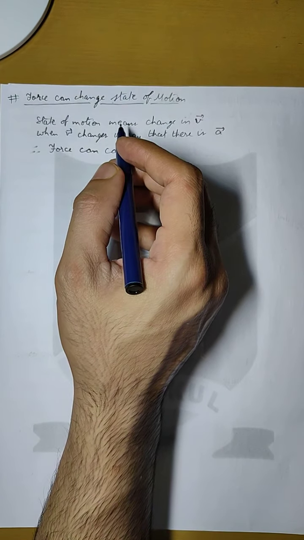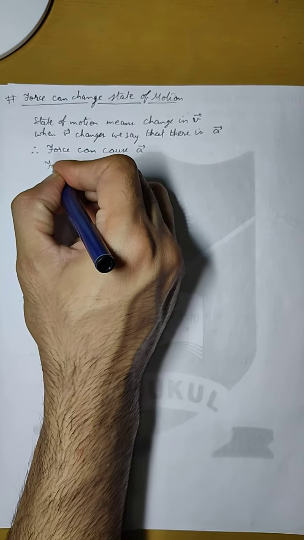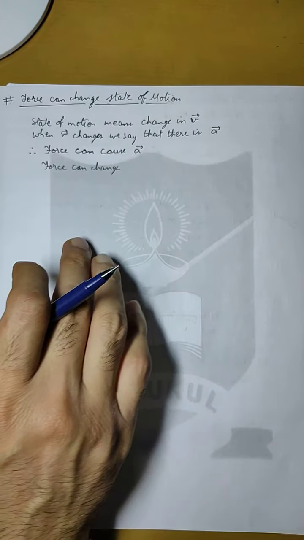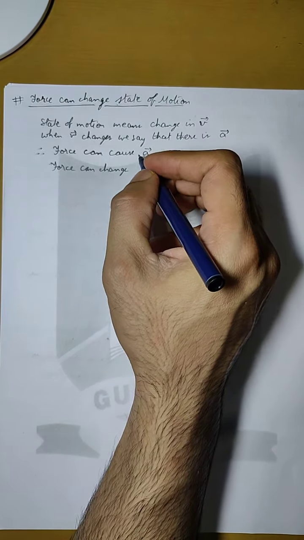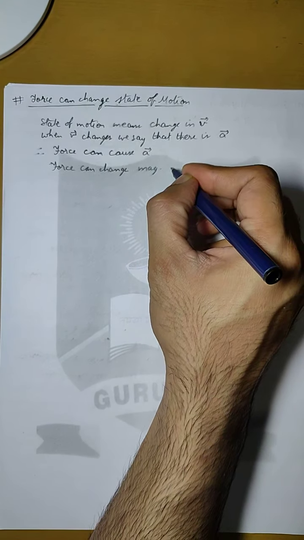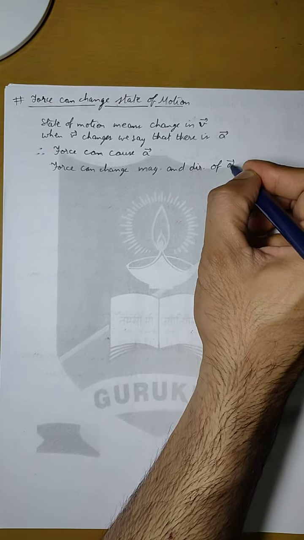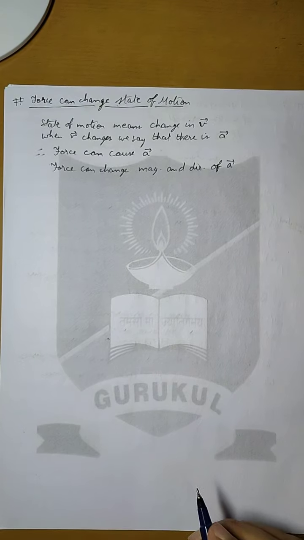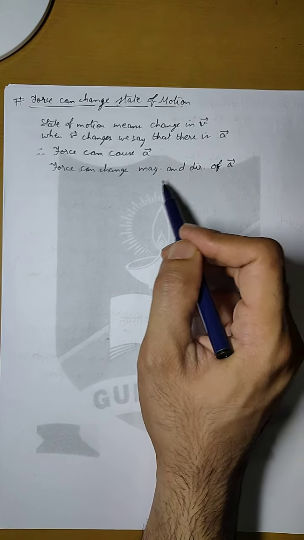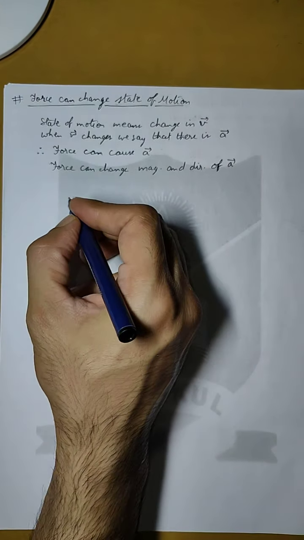So force can change both magnitude and direction. When we say that force can change acceleration, what we actually mean is that it can change the magnitude and direction of acceleration. It depends on how force is applied. Either only magnitude will change, or only direction will change, or we can change both magnitude and direction by applying force. So let us take an example.